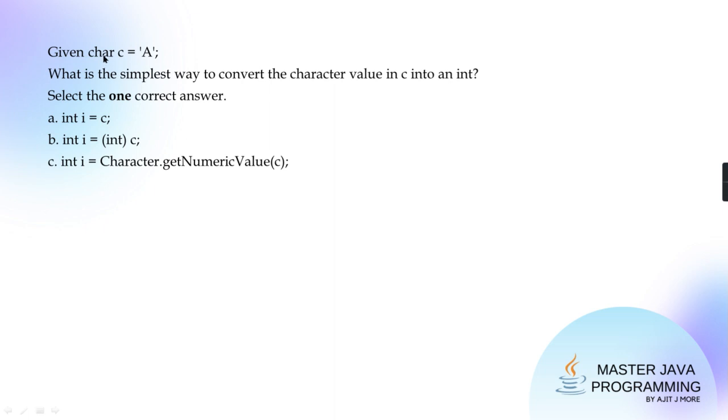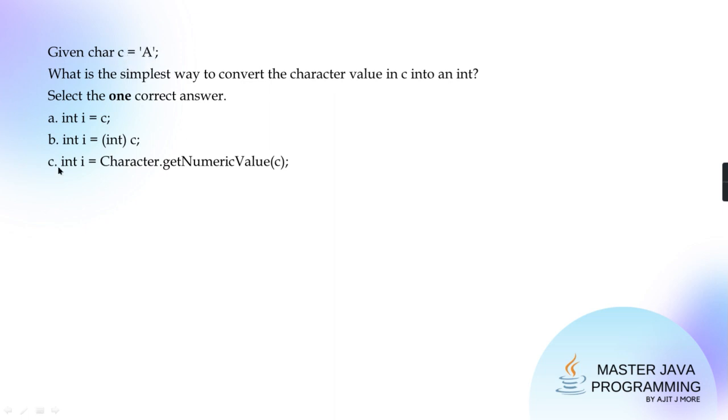Always remember, character also comes under the numeric category only. The character data type is under the numerical category. It is unsigned whole numbers. Characters are by default unsigned integers, and byte, short, int, long are by default signed integers. So when you assign 'A', in reality you are assigning the Unicode of A only, and the Unicode of capital A is 65. That will get saved.